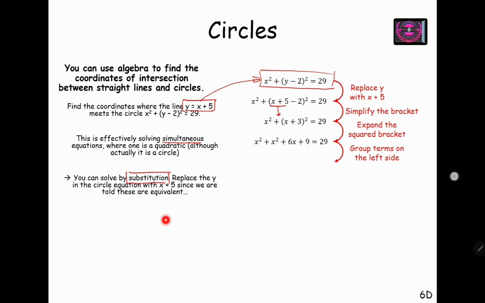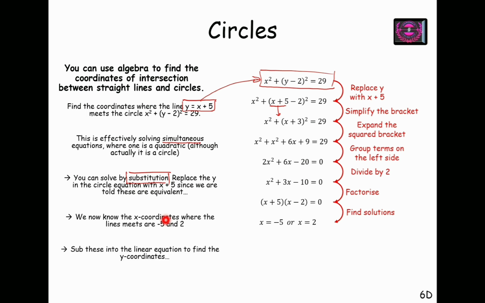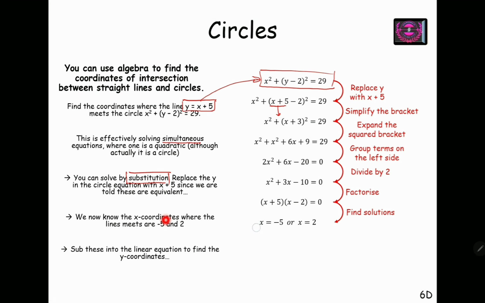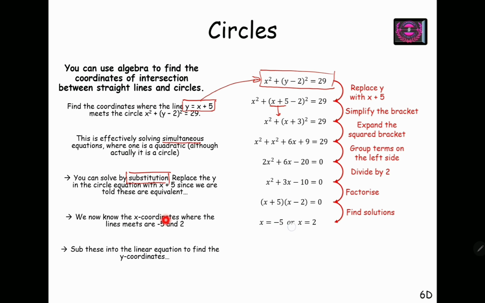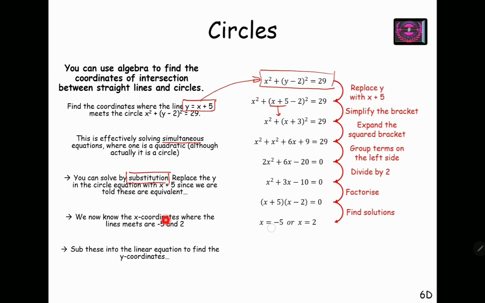Upon further simplifying and grouping x square terms together, I get 2x square plus 6x minus 20 equals 0, which gives us, upon factorizing, two values of x: x equals minus 5 and x equals 2. So I can say the line intersects the circle at two points, which are x equals minus 5 and x equals 2.